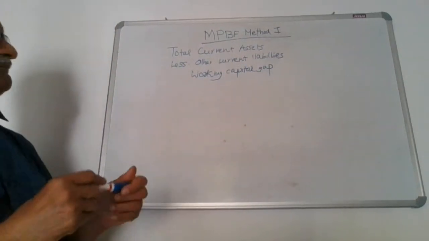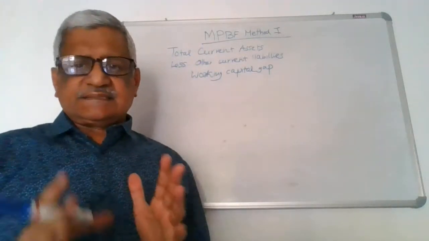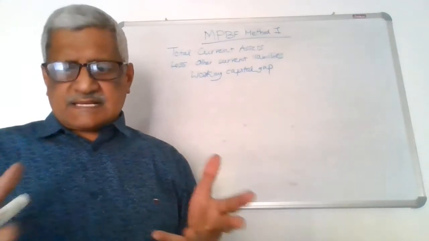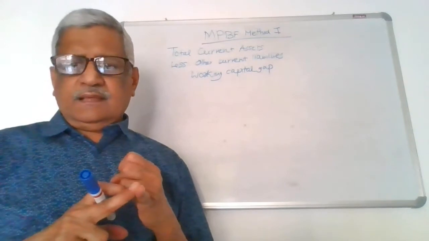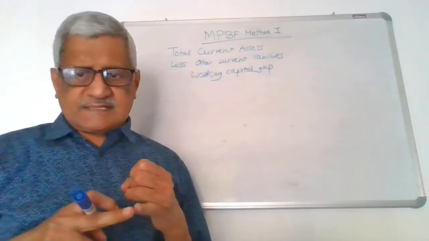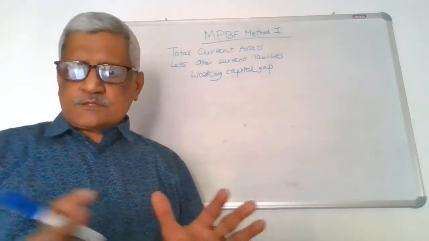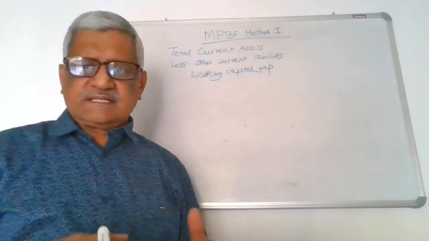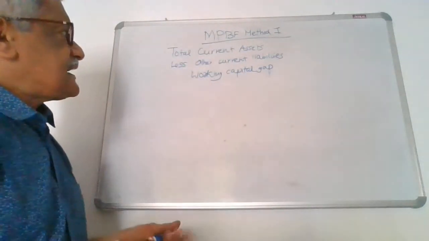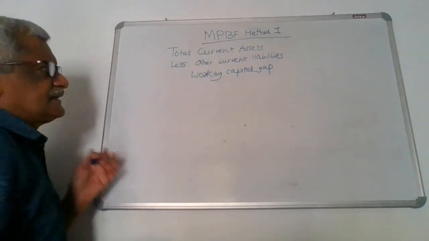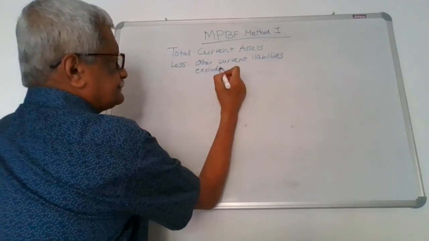Now come back here. When I say current assets, we have classified the various items of the balance sheet into current assets. As we know, two conditions need to be satisfied. One, the asset should be a part of the working capital cycle. Number two, it should be convertible into cash in the next 12 months. So anything which doesn't satisfy any of these conditions will have to move to non-current assets. So we'll take the current assets and other current liabilities, and I am adding one line: excluding bank borrowing.